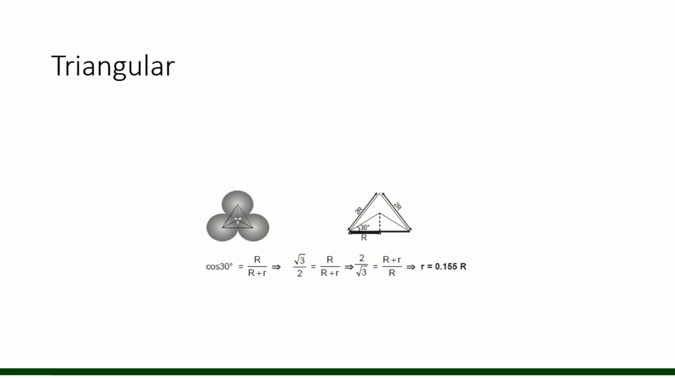So for the triangular void, the size of the void is this, but it can accommodate sizes between 0.155 and 0.225. Not exactly 0.225, but between them it can accommodate.